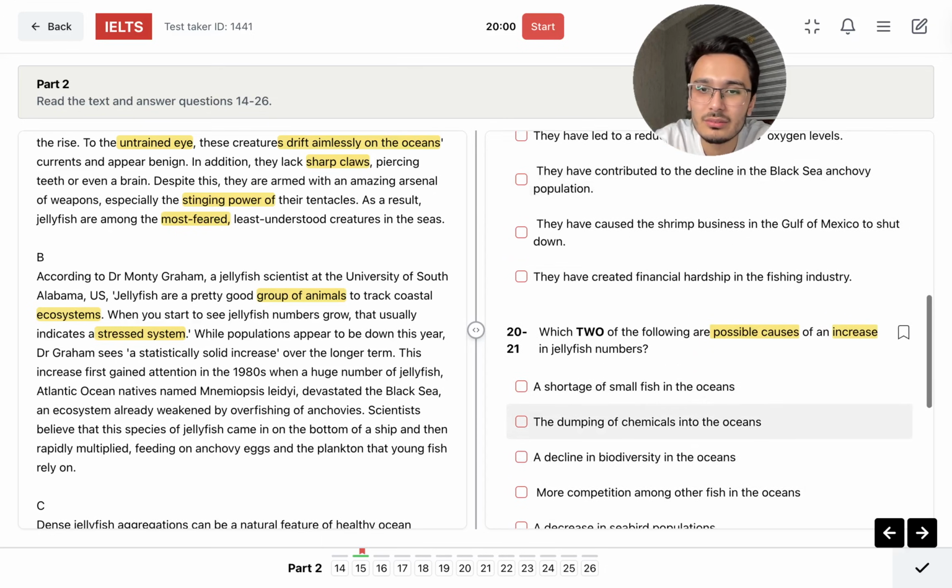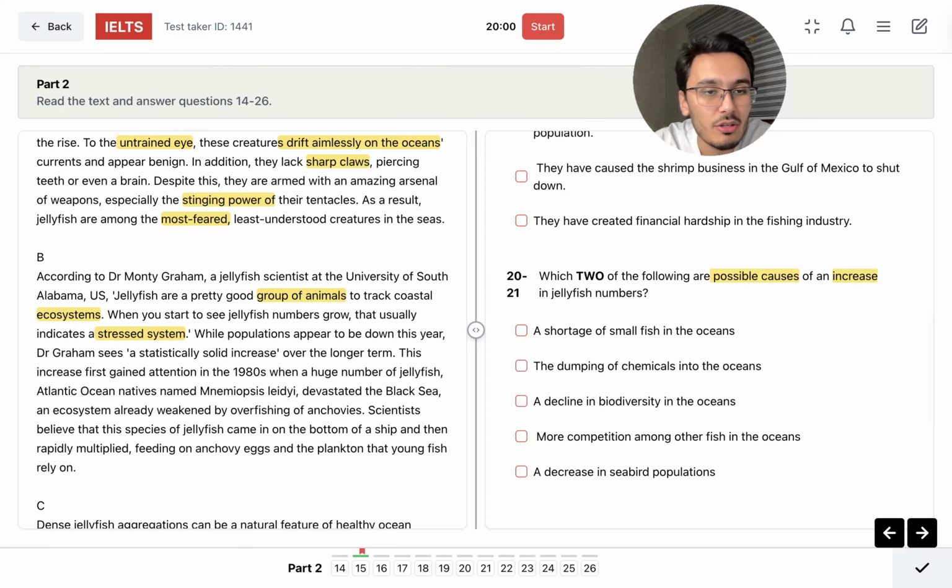Isn't it this one? So let's see. So it's a statistically solid increase on the longer term. This increase first gained attention in the 1980s when a huge number of jellyfish, Atlantic Ocean natives, devastated the Black Sea. Devastated, it means like damaged, right? An ecosystem already weakened by overfishing of anchovies or something like that.